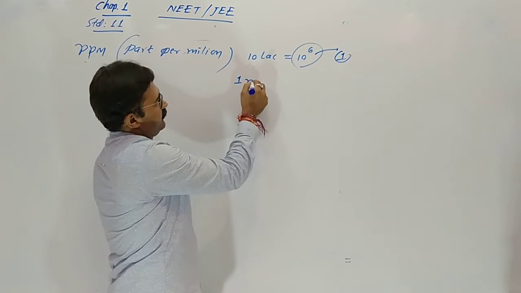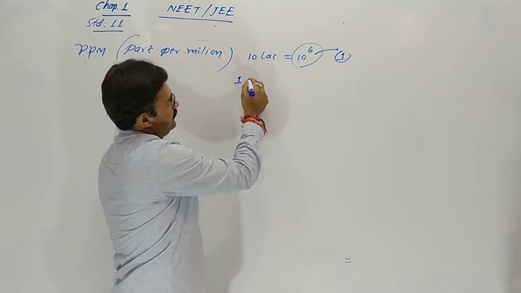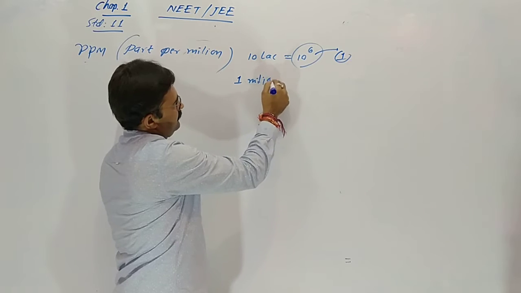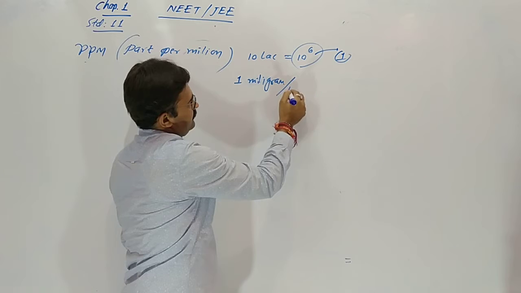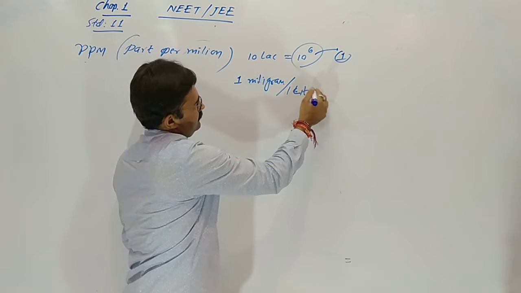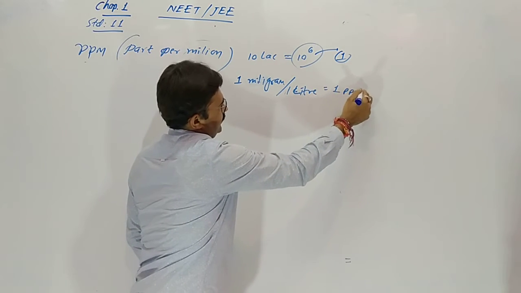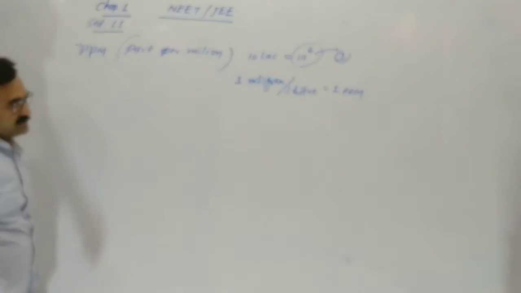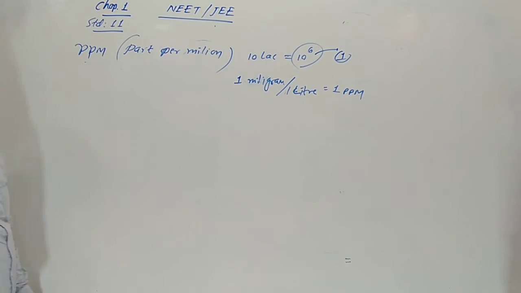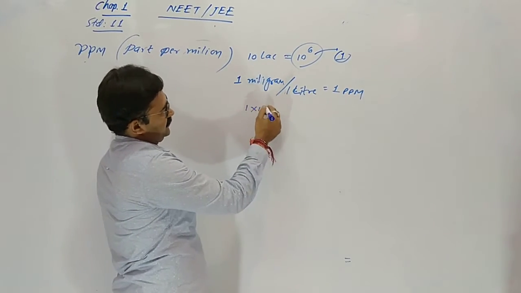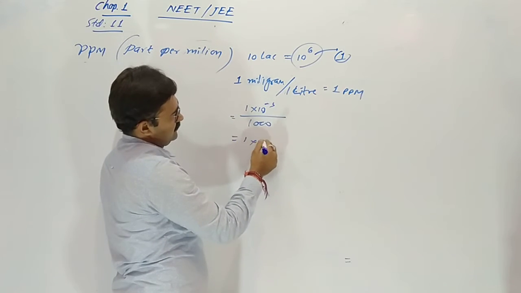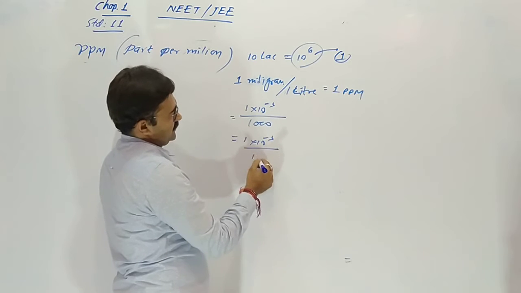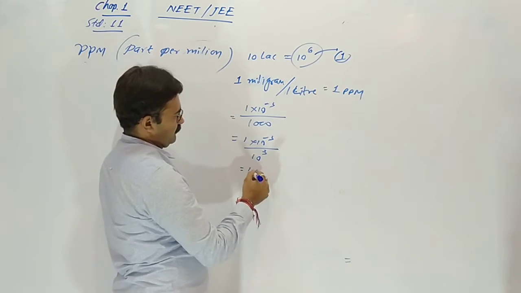Actually 1 milligram in 1 liter is equal to 1 ppm. 1 milligram means 1 into 10 raised to minus 3. 1 liter means 1000, so you can see here 10 raised to 3 comes up.